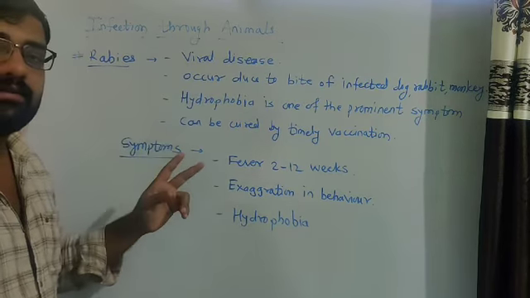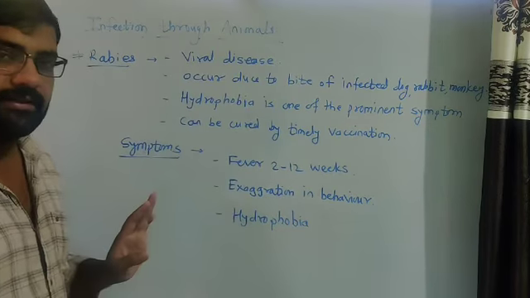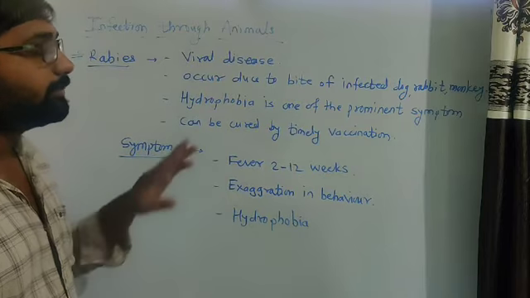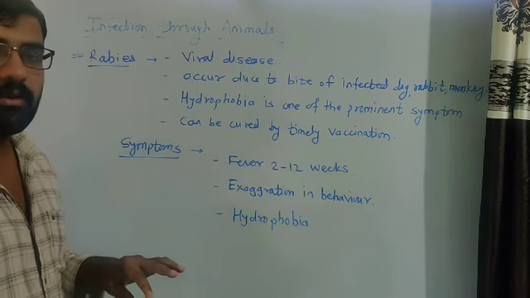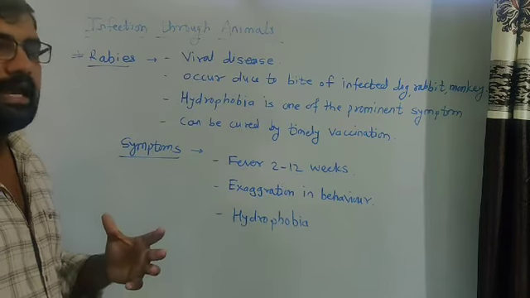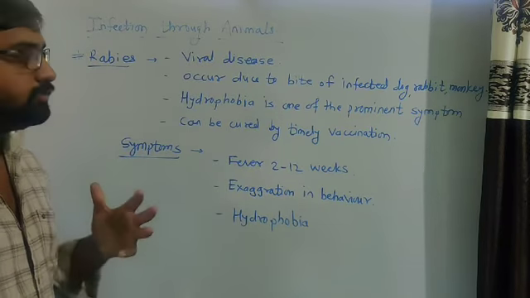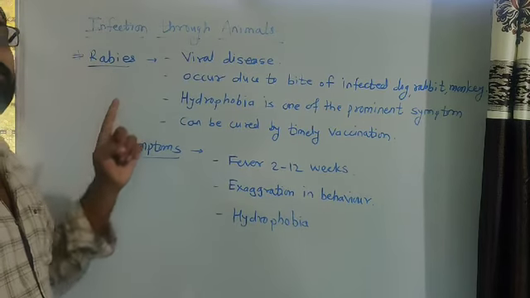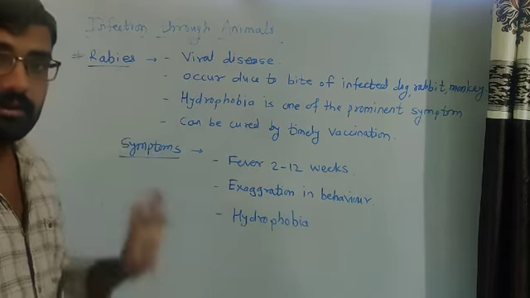It is a very fatal disease. If you do not take vaccination, it will be very harmful, even the cause of a person's death, because if control of the brain is lost, it cannot be controlled. So we have to take timely vaccination, and also give vaccination to our pet animals.